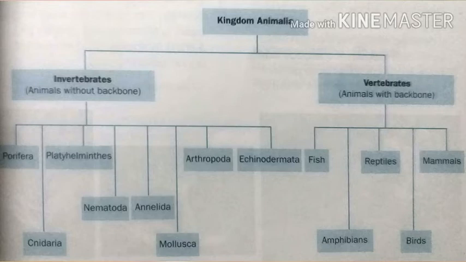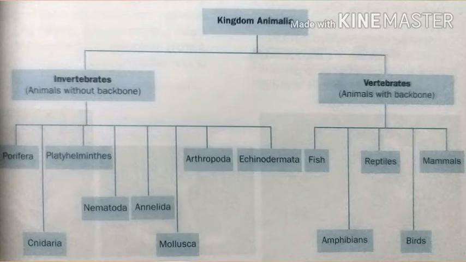You know that invertebrates are the animals without a backbone. They form the largest group of the animal kingdom. Invertebrates can be found in different habitats such as on land and in water bodies such as ponds, rivers, streams and oceans.